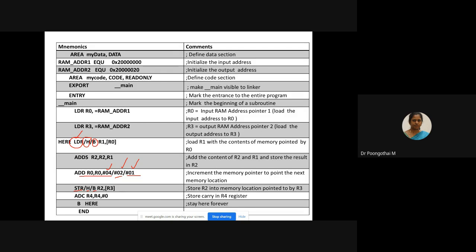So it's a very simple program. But you should know about all these details, how to use LDR, how to store the result, and how to access the memory elements from the memory window. Is that clear? Can I show the demo for this? Yes.